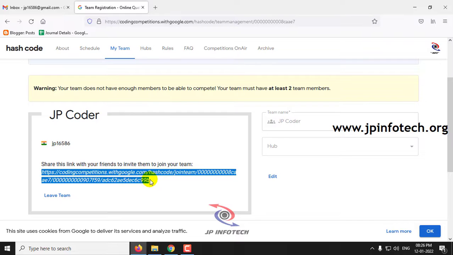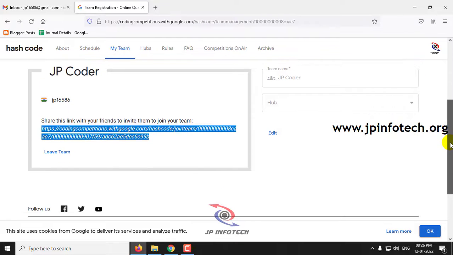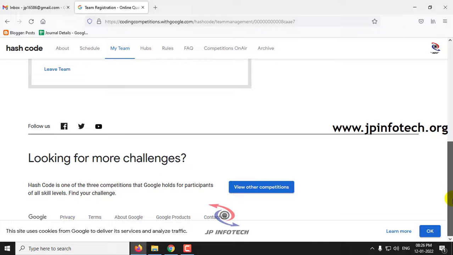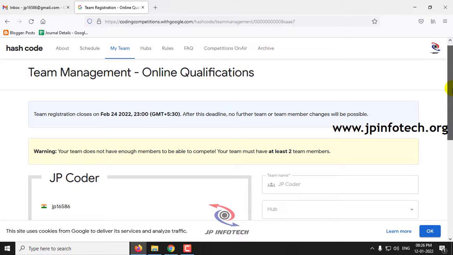You can copy it and paste it in your friends' messages or email, or share it on any social media platform, so that other people who don't have a team can join yours too. Once this is done, you can go ahead with the next part of the qualification round.